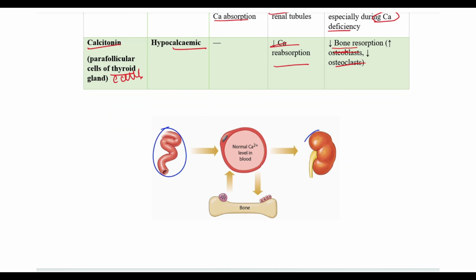One diagram which shows the interrelation of the intestine, the bone and the kidney.